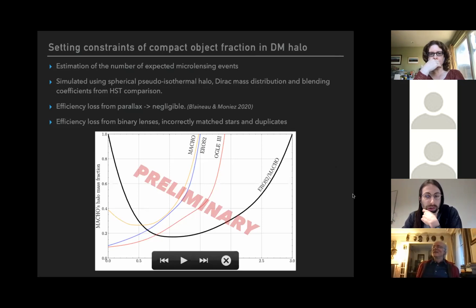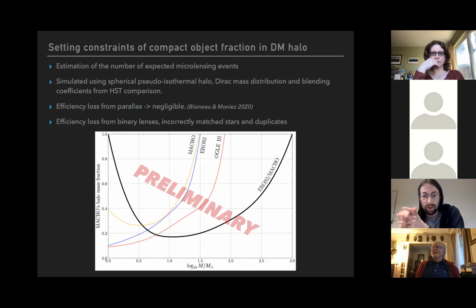So we obtain those constraints in black for the halo mass fraction composed of compact objects. I also plotted the constraints from past microlensing surveys. And as you can see, we really have constraints for lenses of 100 solar masses and more, so a few hundred solar masses, which would not be possible with only one of the surveys. So it really shows again the value of combining the surveys.